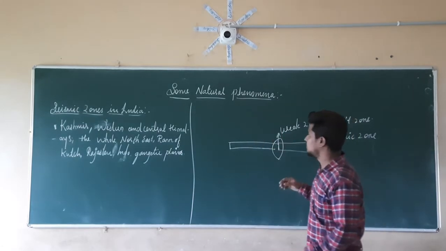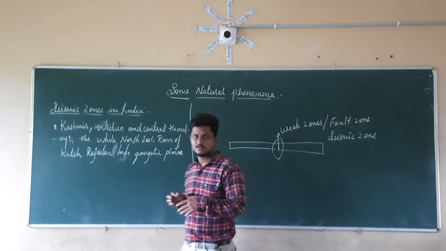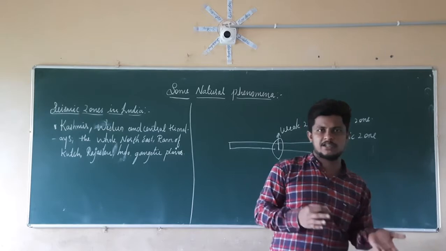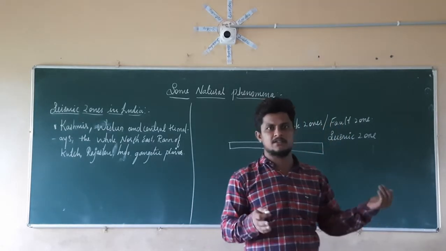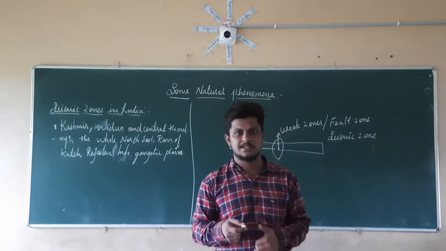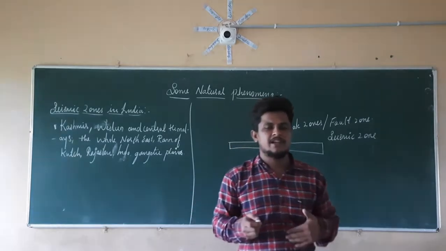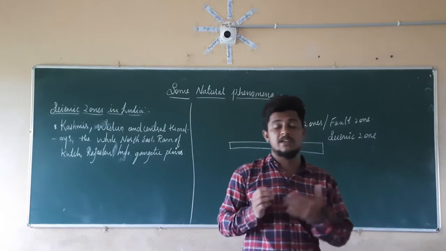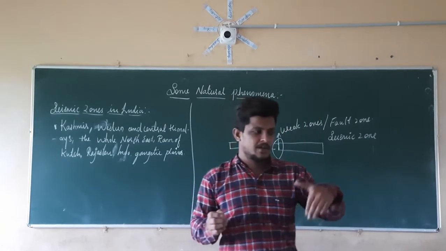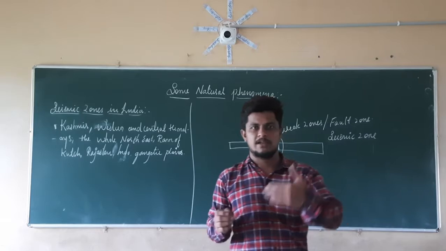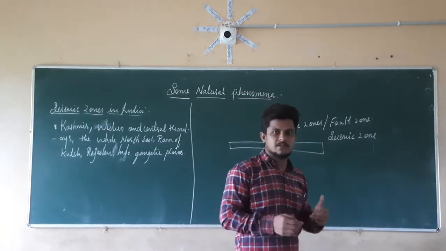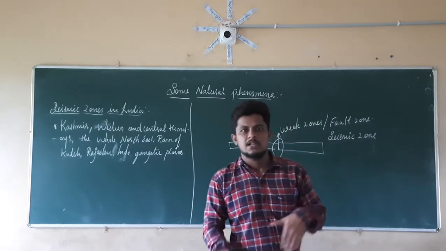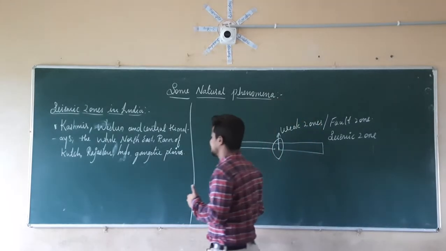Alright, so this is about the seismic zone of India. Now, we already discussed that earthquake is unpredictable. So how are we going to identify the magnitude of the earthquake? What will be the power of the earthquake? In which manner are we going to identify that the earthquake is going to damage this much, how strong the earthquake is? So we have another scale to measure the power of the earthquake. That scale is nothing but what? It is the Richter scale.